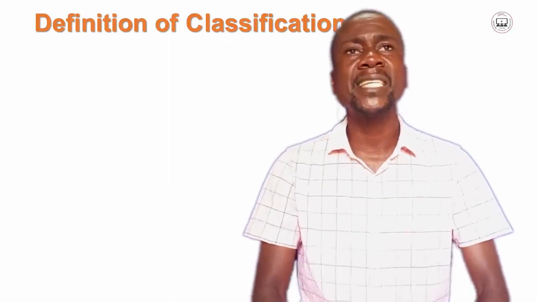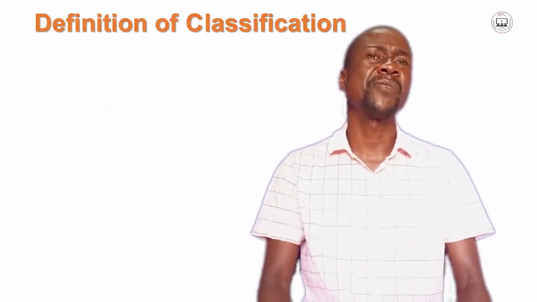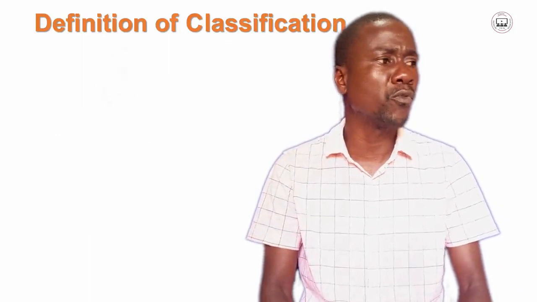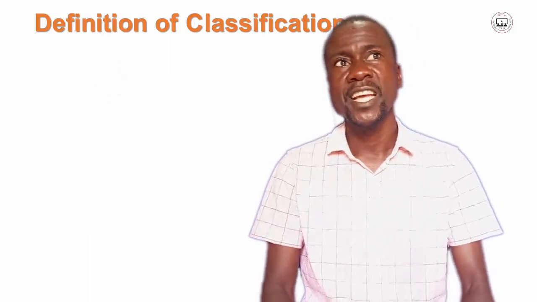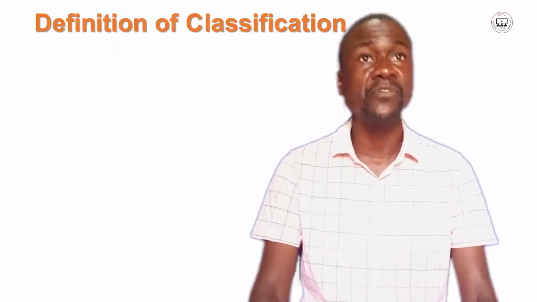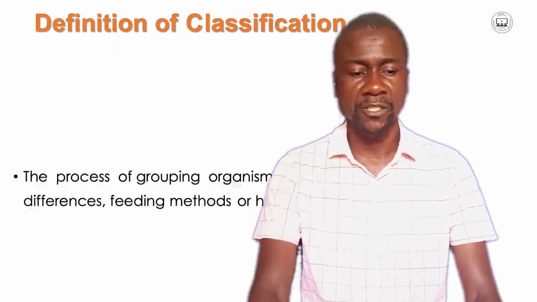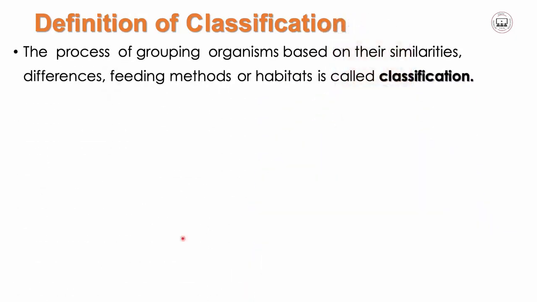We just started sharing the classification, but we didn't share the definition of the word classification. Now let us have the definition. The process of grouping organisms based on their similarities, differences, feeding methods, or habitats is called classification.